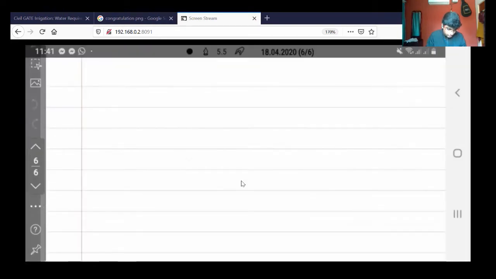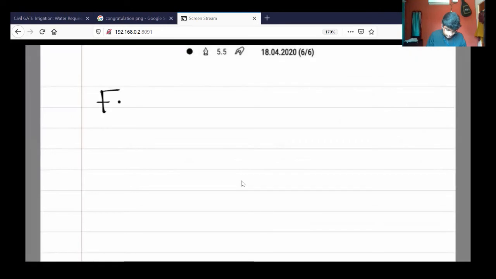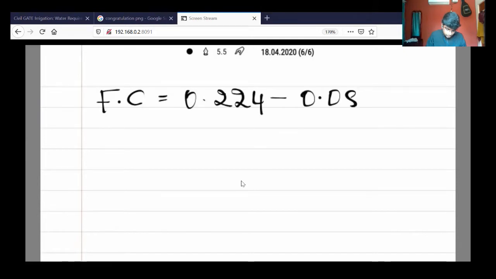So by using the formulas, I'm going directly to the value, I'm not discussing it completely. So FC, field capacity, from the equation, when you solve the remaining things, it will be 0.224 minus 0.08, which is equal to 0.144.